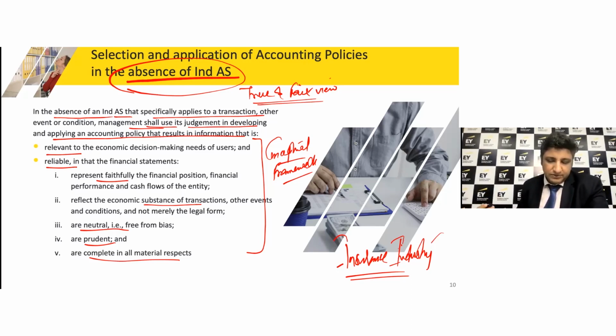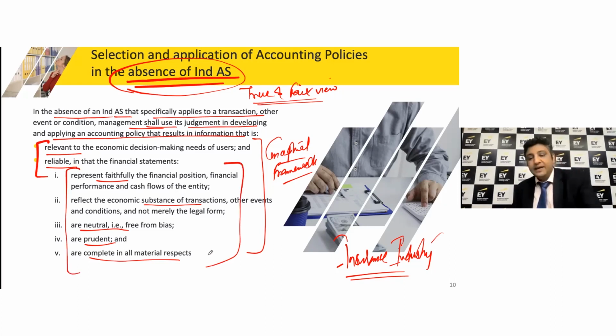And that's not a complete standard in itself, by the way, it's more of a transitionary standard, right? So in case there are some transactions that an insurance company is facing, where they don't have clarity in terms of what kind of accounting policy choice they make, that is where you don't see the Ind AS in place, and accordingly they need to take into consideration all these aspects to be able to build that accounting policy there, right?